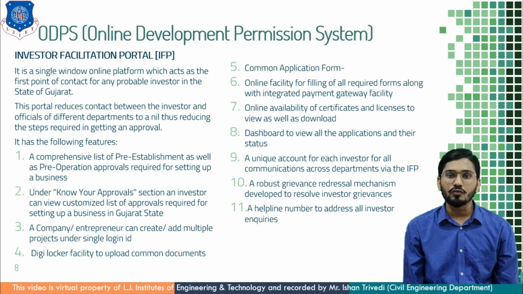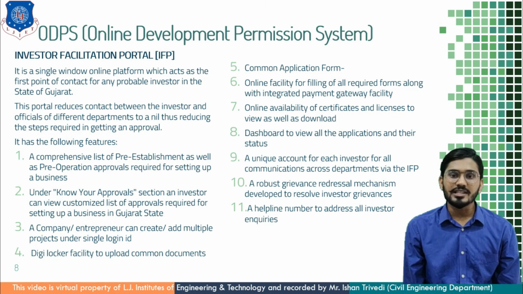Furthermore, a dashboard to view all the applications and their status. A unique account for each investor for all communication across departments via IFP. A robust grievance redressal mechanism developed to resolve investor grievances. A helpline number is given to address all the investors' inquiries. So these are the features of IFP portal.